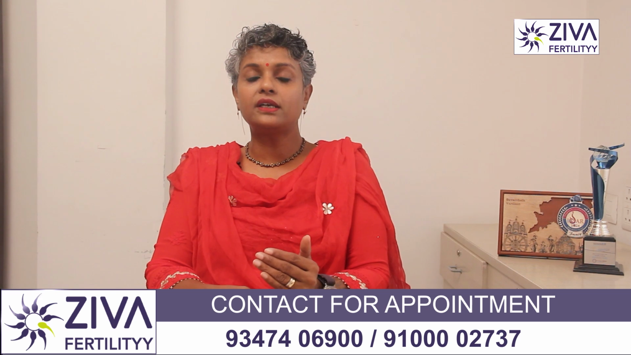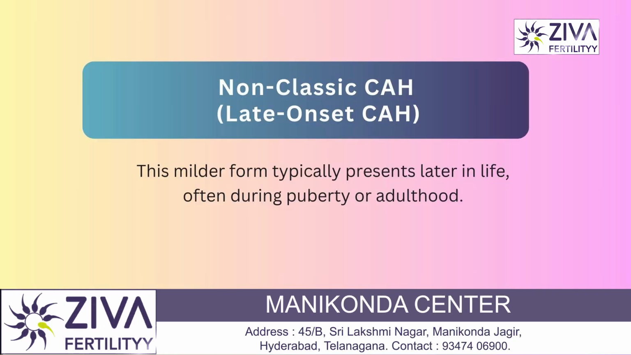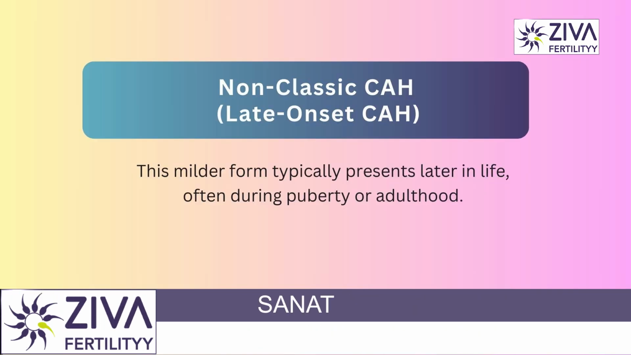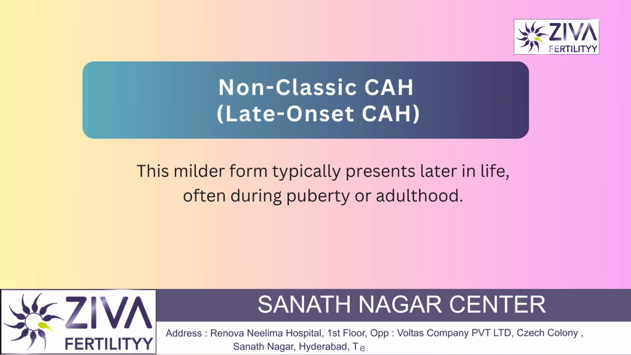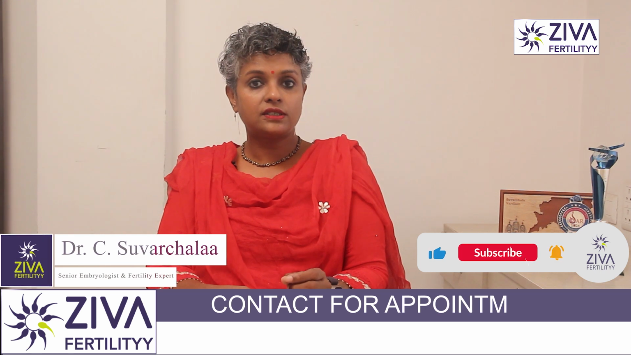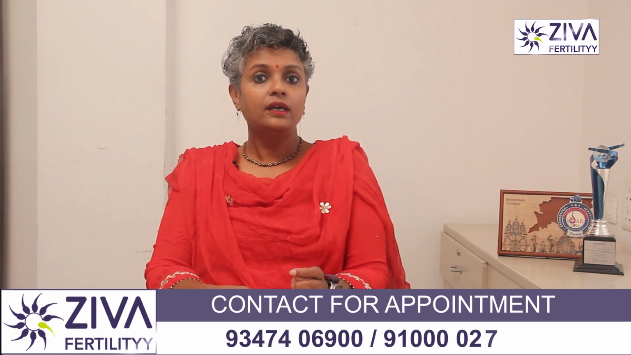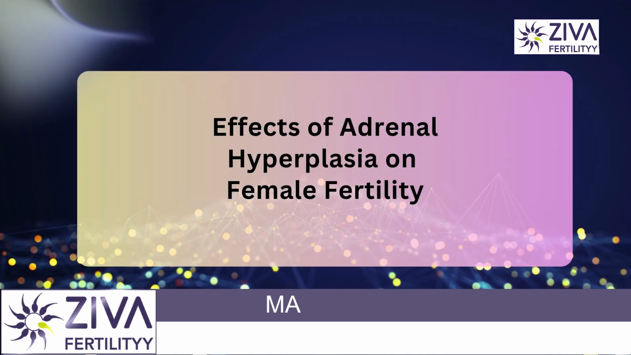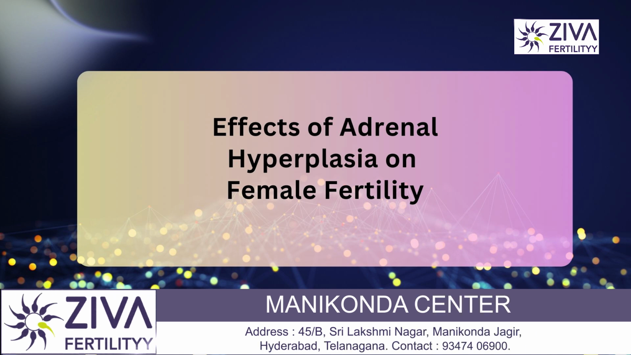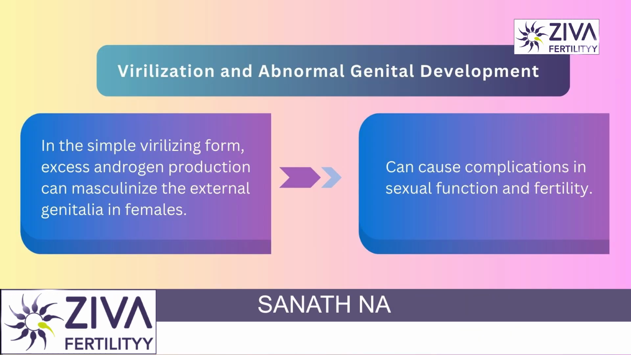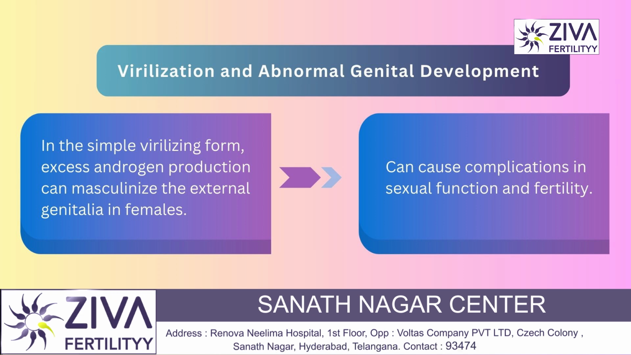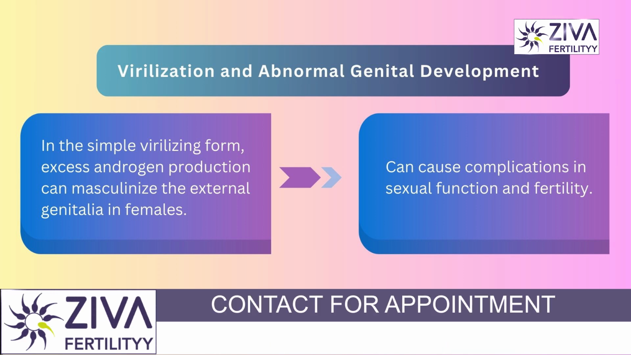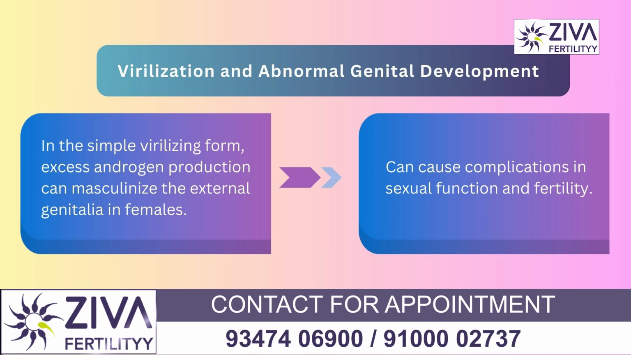So what is non-classical CAH? It is a late onset CAH issue. This milder form typically presents later in life, often during puberty or adulthood, and individuals with non-classical CAH have partial 21-hydroxylase deficiency, which can lead to mild or moderate increases in androgen levels. It can have an effect on fertility in women. Virilization and abnormal genital development is seen, particularly the simple virilizing form. The excess of androgen production can lead to masculinization of external genitalia in females. This can cause complications in sexual function and fertility.